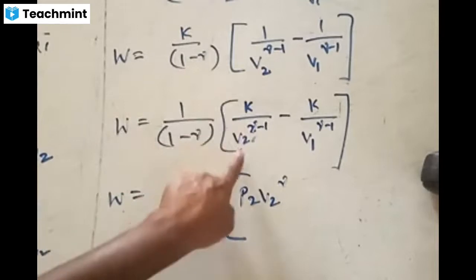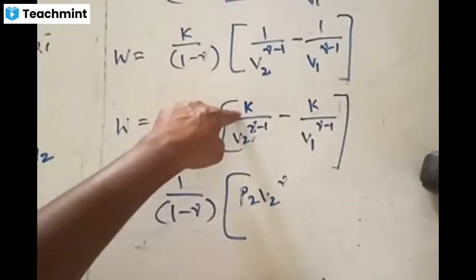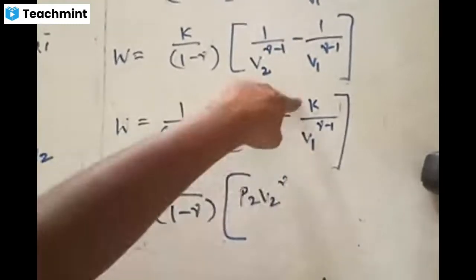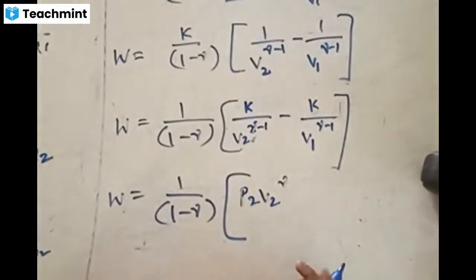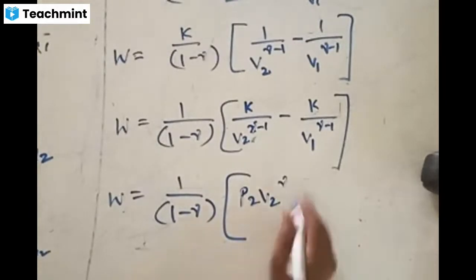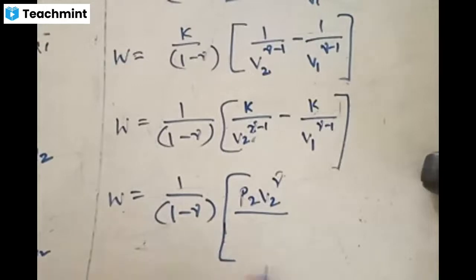Because we have V2 term, I am writing this as P2 V2. Since you have V1 term, I am writing this one just to simplify further in terms of cancelling. Very good, Nikhil. Great. You have answered the final step. I'm just dragging to make sure that students are able to follow the steps properly. That's the reason why I'm dragging some points more and more.